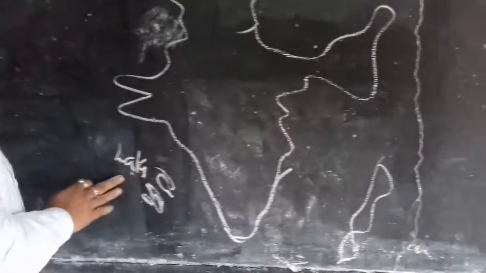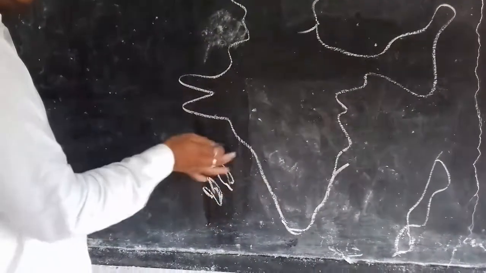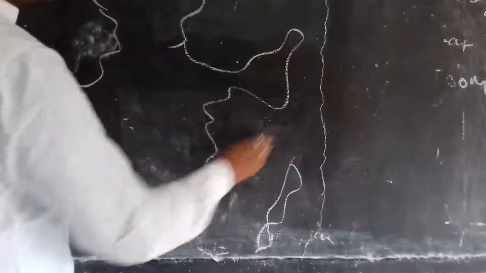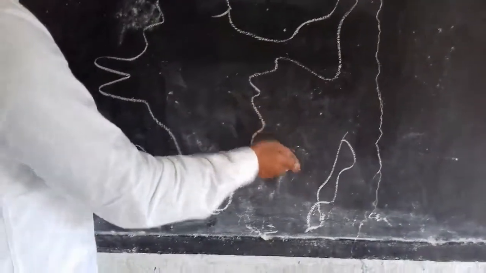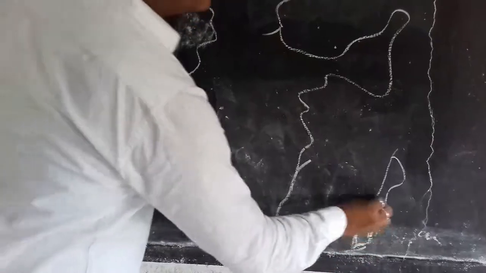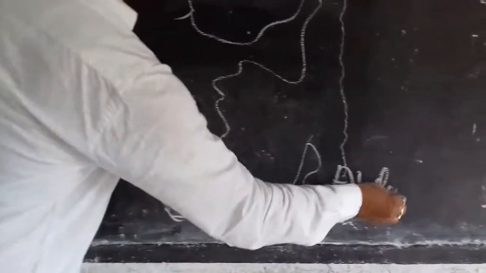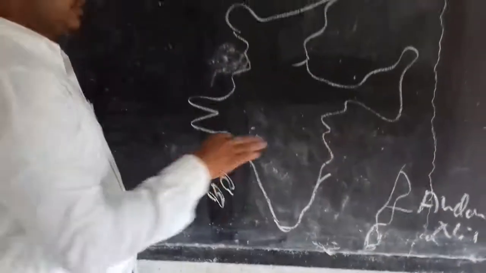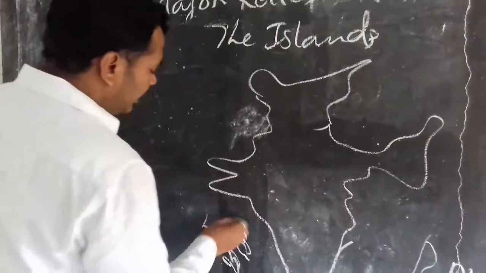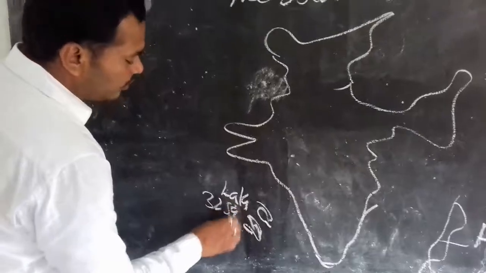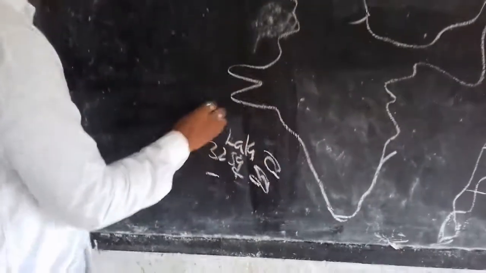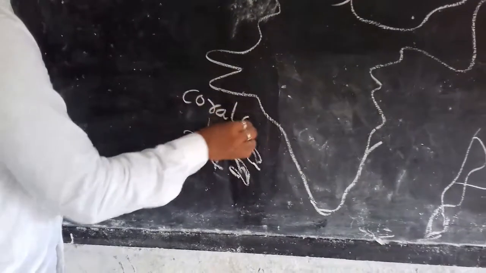In the western coastal area, the islands located there are known as Lakshadweep. In the east, in the Bay of Bengal, some islands are there, known as the Andaman and Nicobar Islands. These islands have only 32 square kilometers. This is the specialty of that. These are of coral origin.